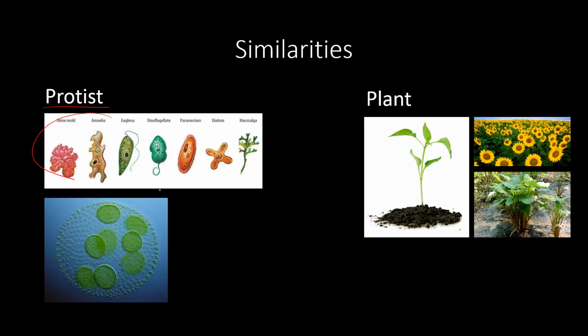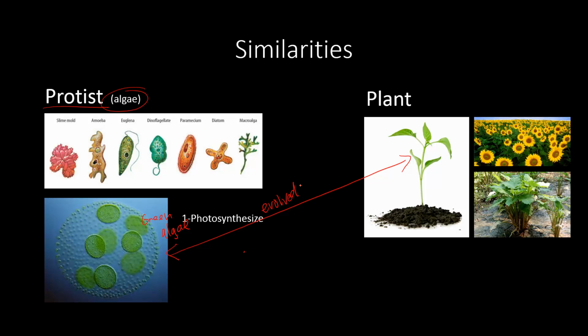Now the kingdom of protists contains a huge range of species, and they're all very, very different. The most similar protists to the plants are the algae, which is what I'll focus on for the similarities and differences. As we can see, both plants and the algae appear to be rather similar in both the appearance and the color. This is because plants actually evolved from the green algae as we see here.